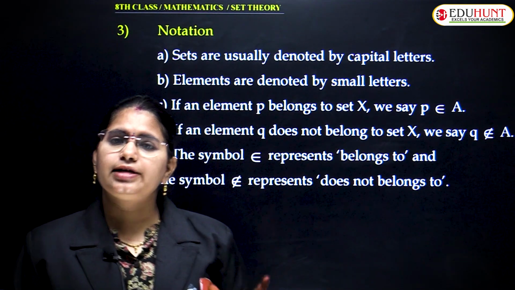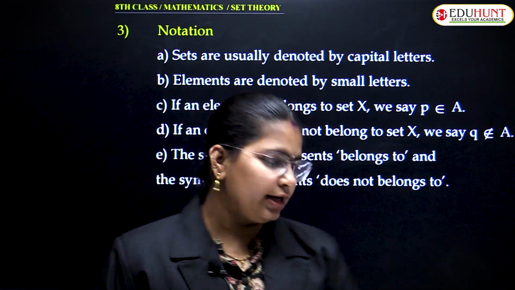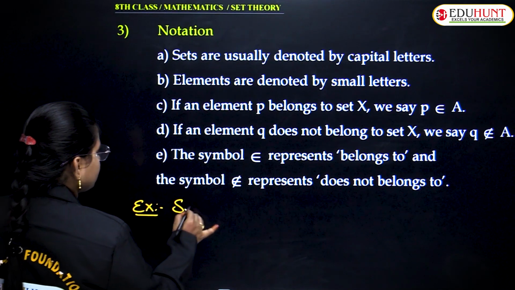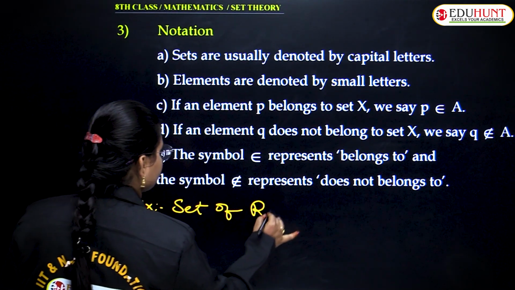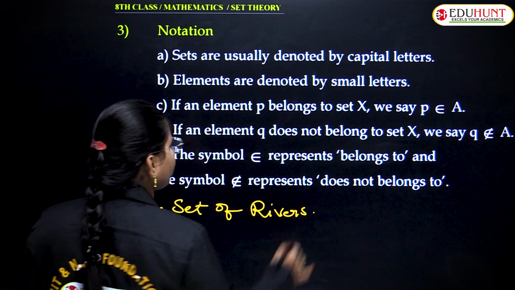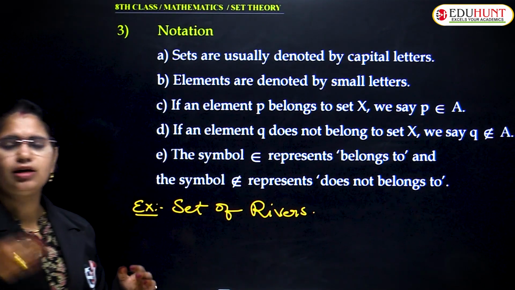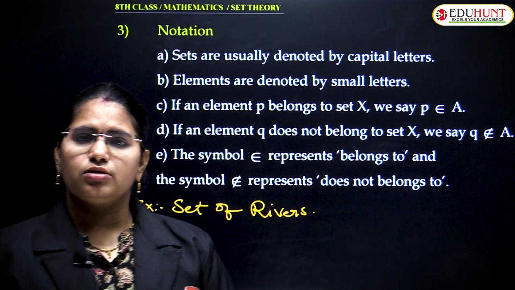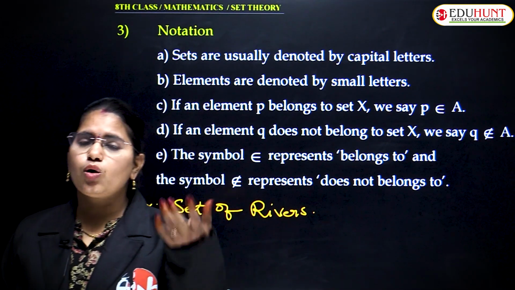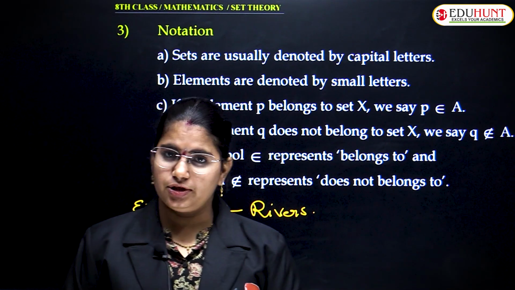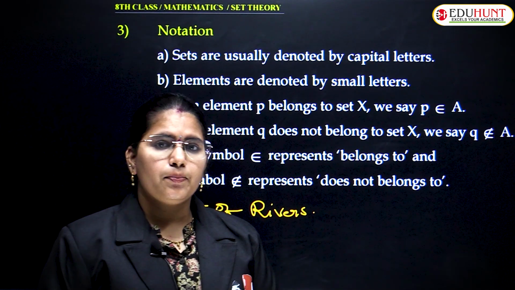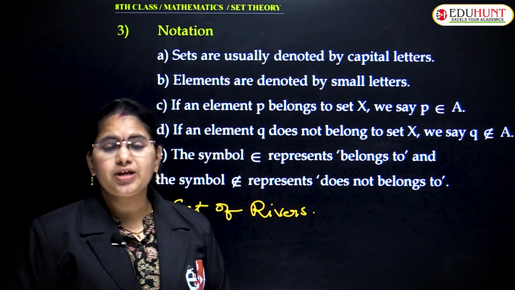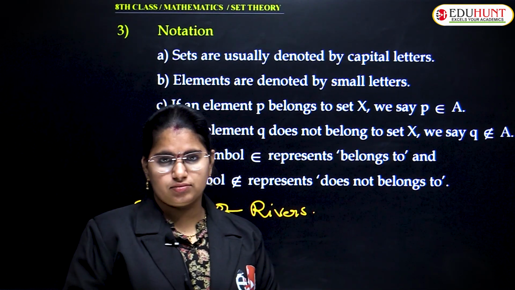a set of rivers. Let me take a normal example. If I ask you for a set of rivers, you will tell me Ganga, Yamuna, Saraswati, Narmada, Tapti, etc. You will tell a lot of rivers which are there in India and outside India. But if I write all the examples, how will you denote the set?